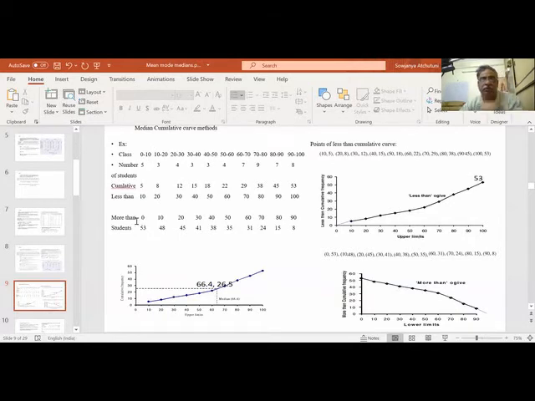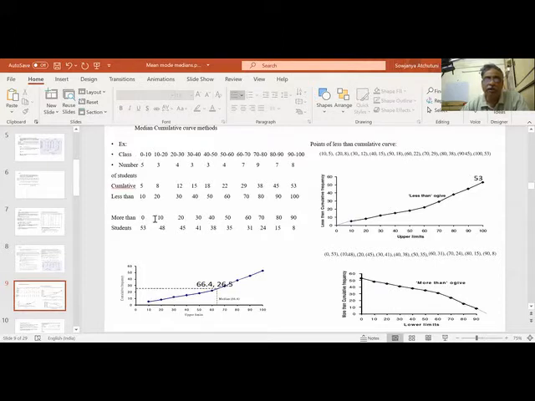Now if you see the more than cumulative curve, can there be a figure of more than 100? More than 100 is 0. So when it comes to more than 100, it becomes 0. This line is more than 0, more than 10, more than 20, more than 30, more than 90. More than 90 is this many people. More than 100 will be 0. So this is irrelevant. Whenever we draw more than, we draw from more than 0.